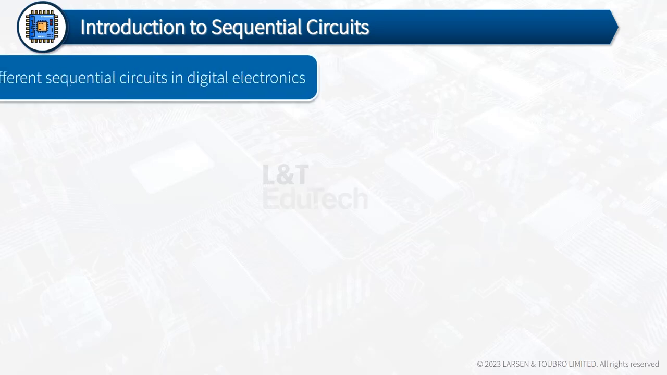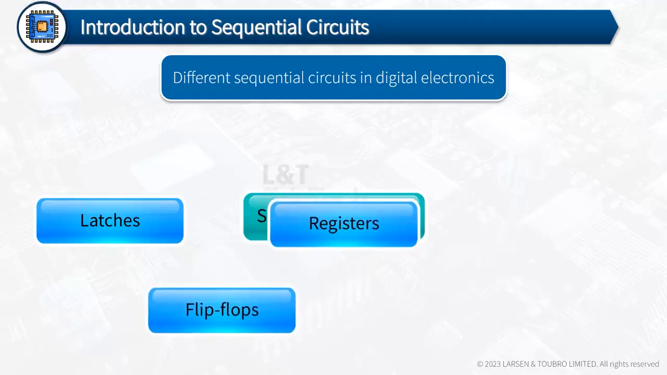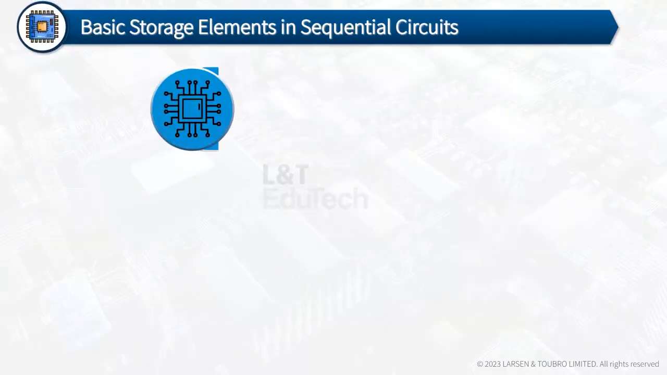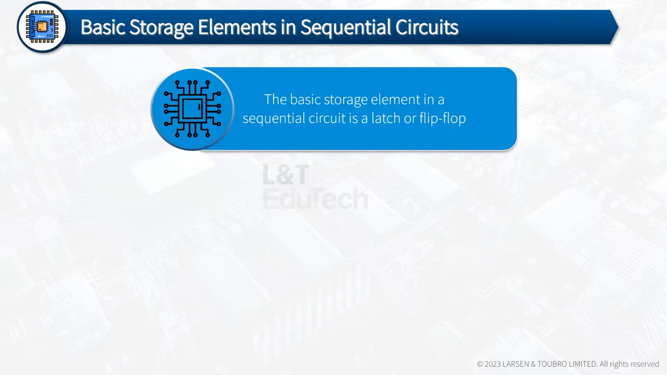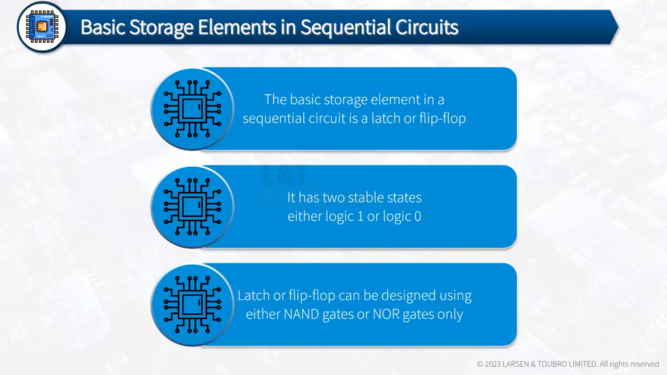Now, we will see about the different sequential circuits in digital electronics. Latches, flip-flops, registers, counters, state machines. The basic storage element in a sequential circuit is a latch or flip-flop. It has two stable states, either logic 1 or logic 0. Latch or flip-flop can be designed using either NAND gates or NOR gates only.